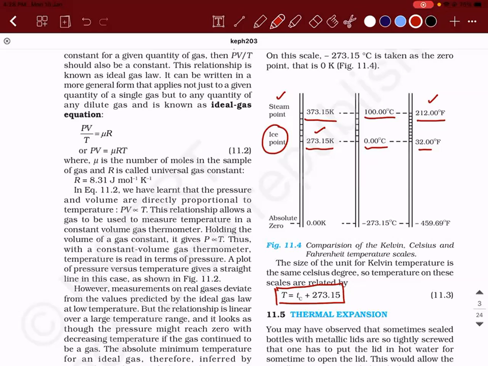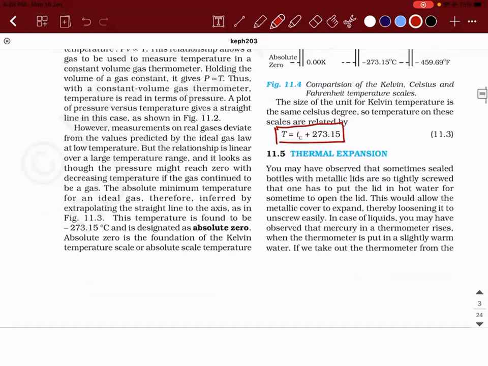So if the value is given in terms of Celsius, add 273.15 to it to get the value in terms of Kelvin. And remember, the Kelvin scale and the Celsius scale both have 100 divisions between the two reference points, whereas in the Fahrenheit scale, there are 180 divisions between the two reference points. Having said this, we are ready to see the next part of the chapter, that is thermal expansion. As I told you, the ideal gas we'll discuss in kinetic theory of gases.